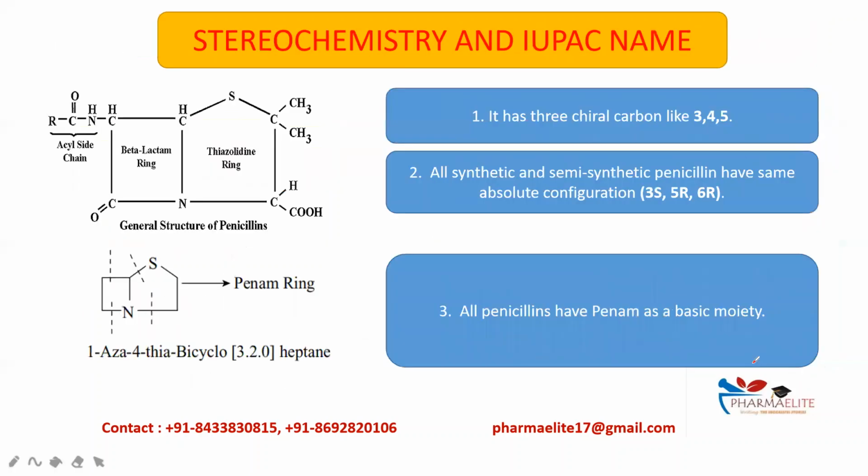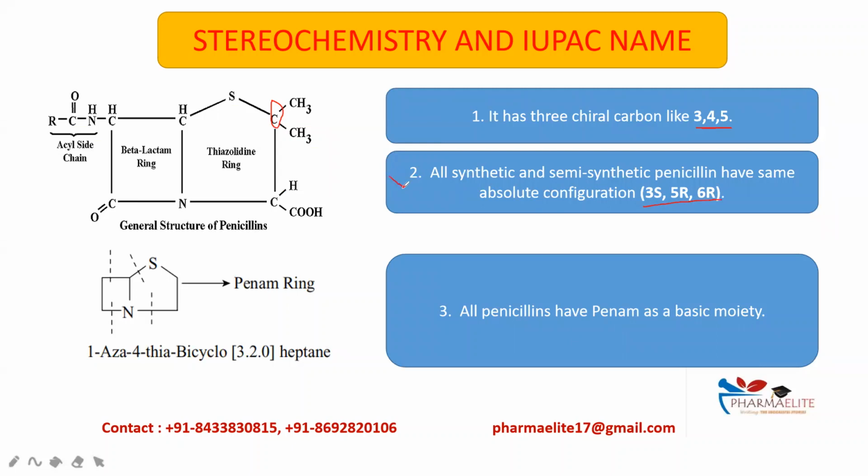Stereochemistry. So this is a basic structure of penicillin. It has 3 chiral carbons at the 3rd, 5th, and 6th position. This is the first position, second, third, fourth, and fifth position. All synthetic and semi-synthetic penicillins have absolute configuration as 3S, 5R, and 6R.